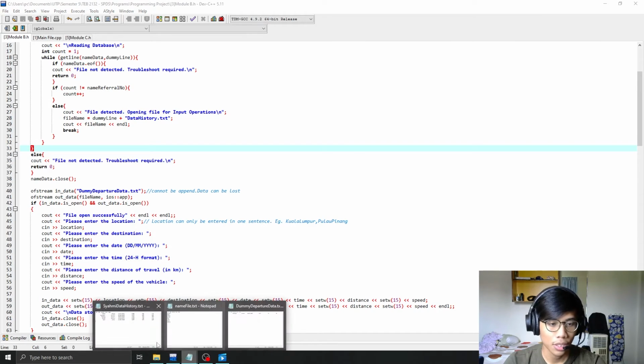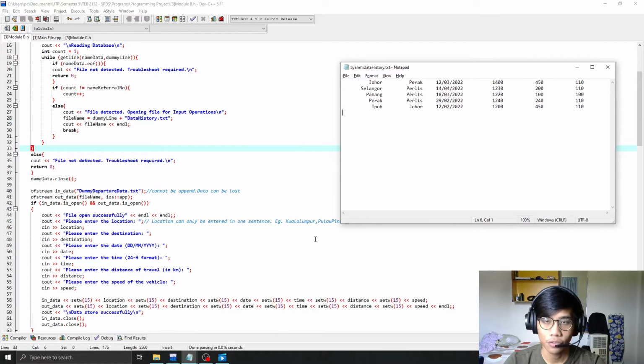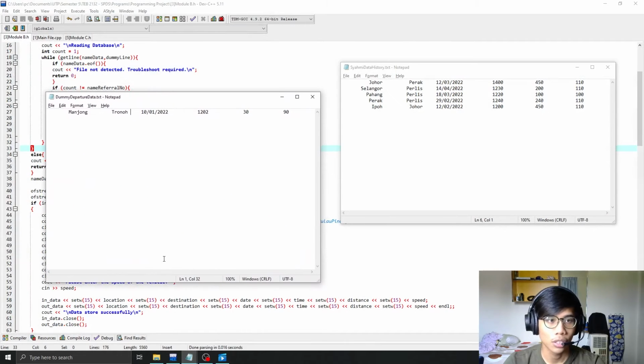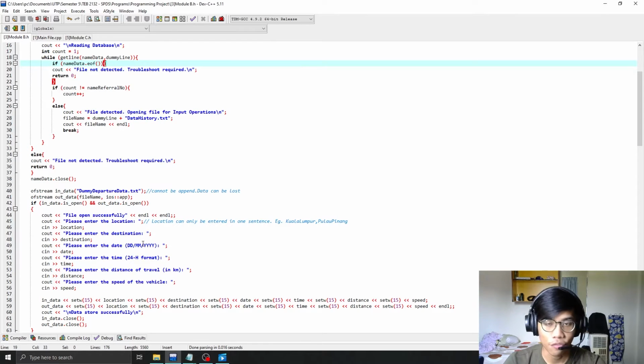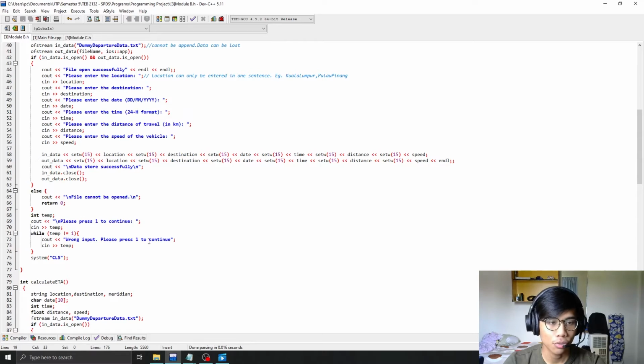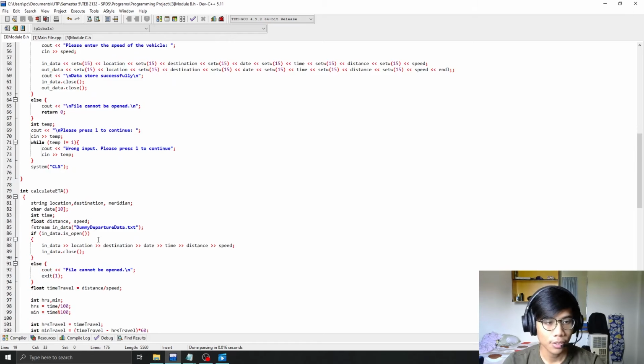As we can see here, this is an example of the text file for a specific user, and this is the dummy departure data for the specific recent journey. As you can see, it is arranged nicely because we use set width of 15 characters, and then this is just to request the user to press 1 to continue.